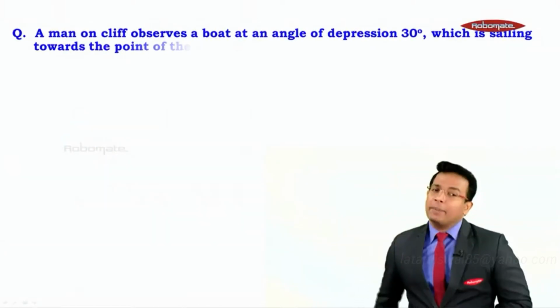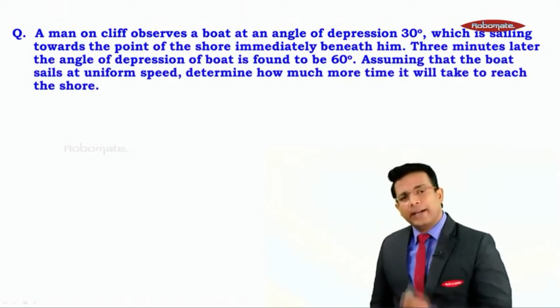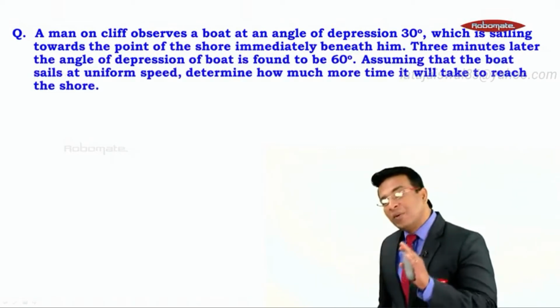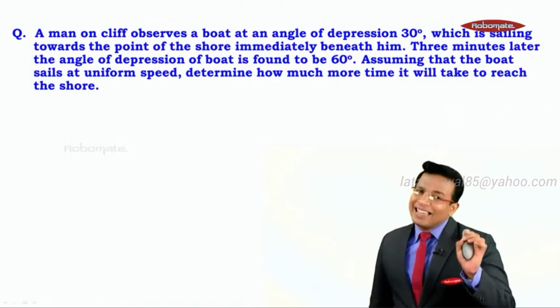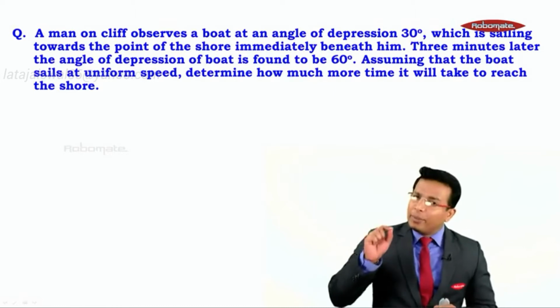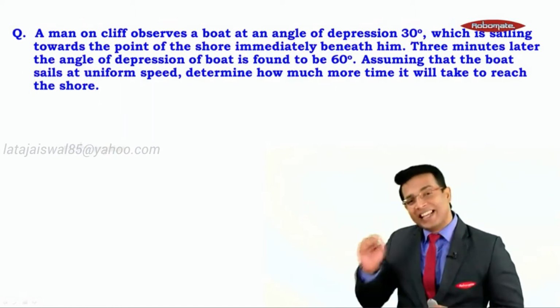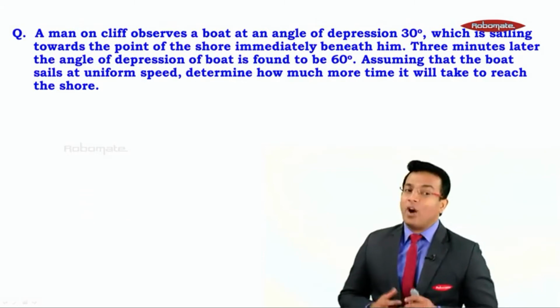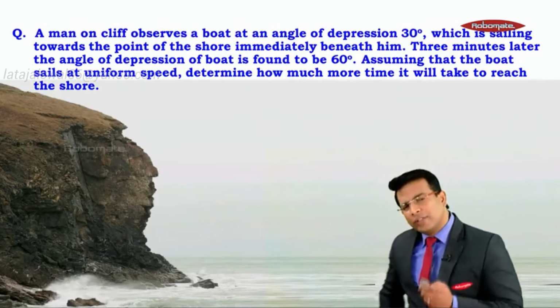Depression, and it's going to be a very easy sum, beautiful sum. The sum says that a man on a cliff observes a boat at an angle of depression 30 degree, which is sailing towards the point of the shore beneath him. 3 minutes later, the angle of depression of the boat is found to be 60 degree. Assuming that the boat sails at a uniform speed, determine how much more time it will take to reach the shore. Now let's understand what are we supposed to draw.